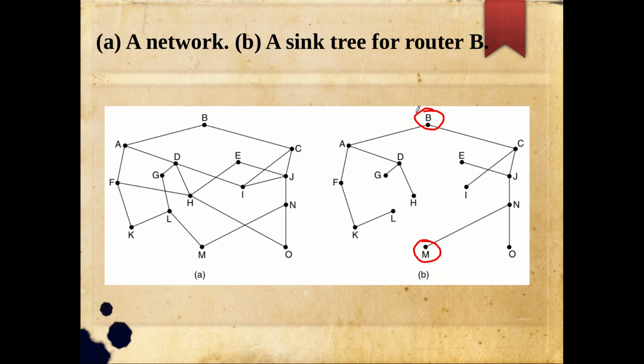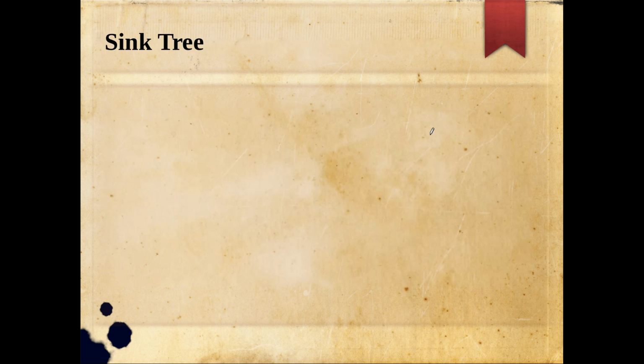So ultimately in any routing algorithm we are trying to form this kind of a sink tree for any node on the way. And it will never be a graph. In the sense, if I am saying that from K to B, this is a route, right? So from K to B, K F A B, and from F to B it is something like this. Then from K to B also the best route will be K F and B. It is not going to be K F A B, something like that. So this will not happen. That is what the optimality principle is trying to say. I tried my best to explain, or you can read the textbook to understand more. So that is about the sink tree.